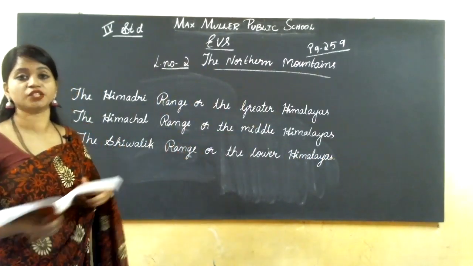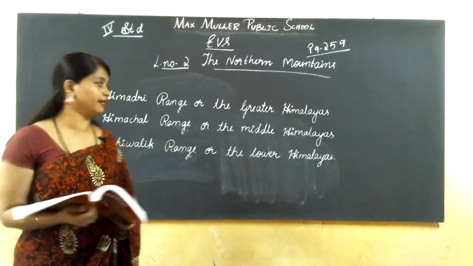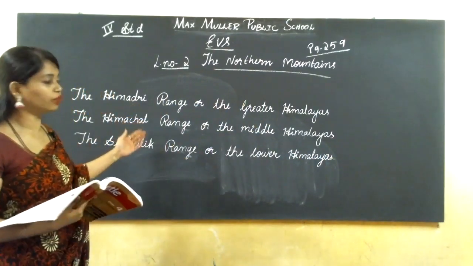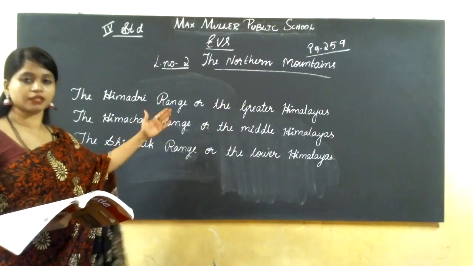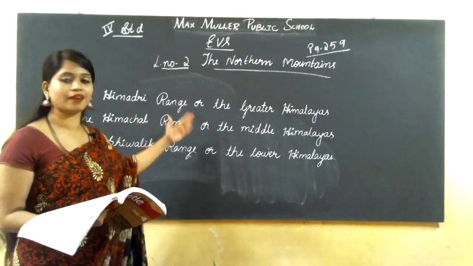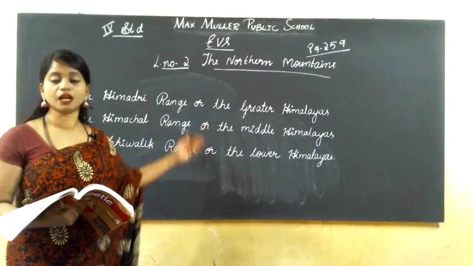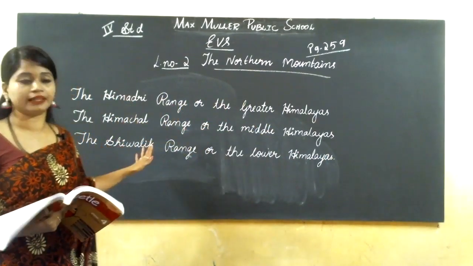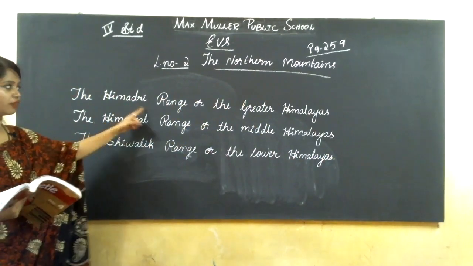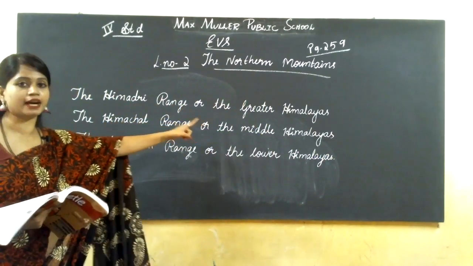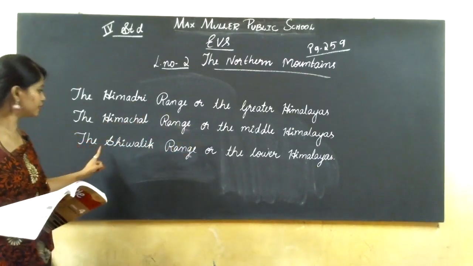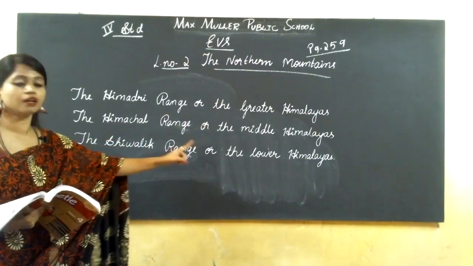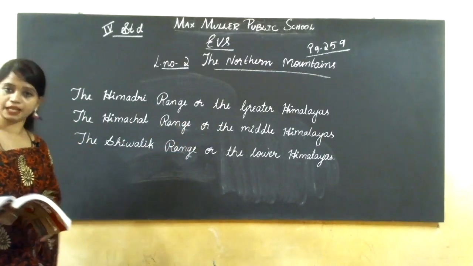See, these are the 3 mountain ranges. It is divided into 3 mountain ranges according to its height: the Himadri range or the Greater Himalayas, the Himachal range or the Middle Himalayas, and the Shivalik range or the Lower Himalayas.